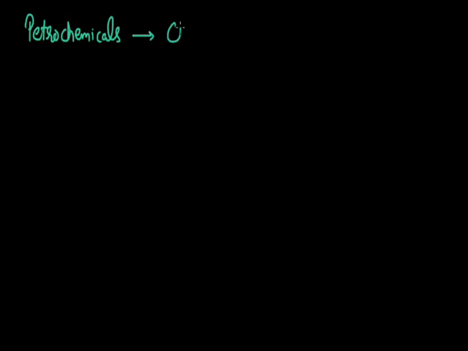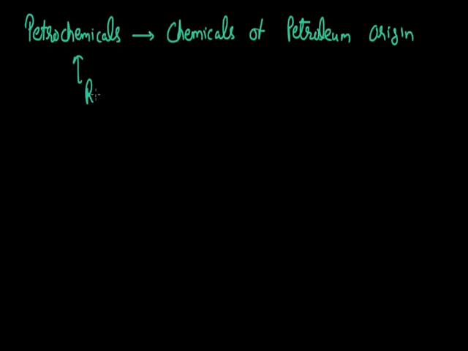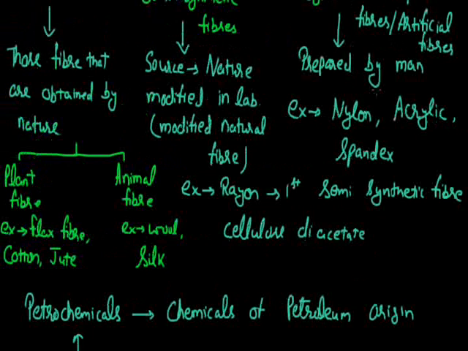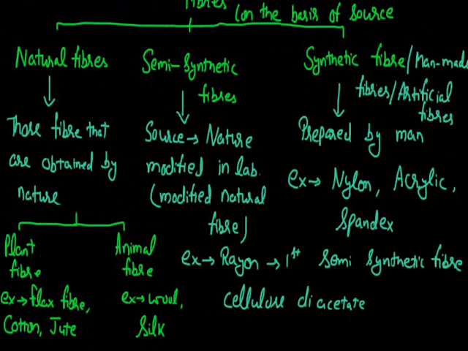Petrochemicals are the chemicals of petroleum origin. And these petrochemicals work as the raw material for all the synthetic fibers. While if I talk about the natural fiber, there we do not need any raw material, since we get this from nature. So now we will be discussing some examples of natural fibers.